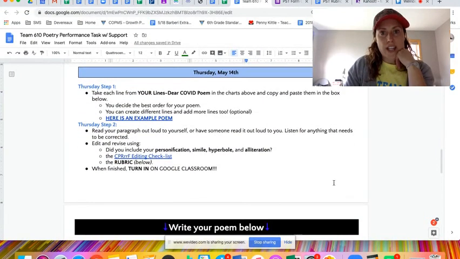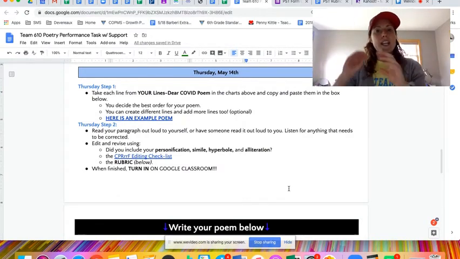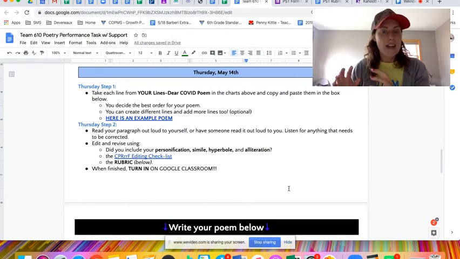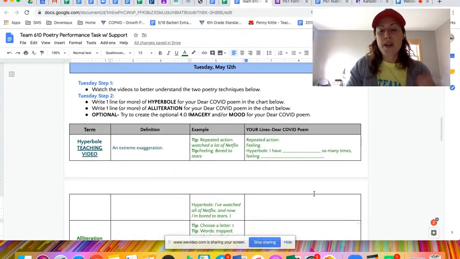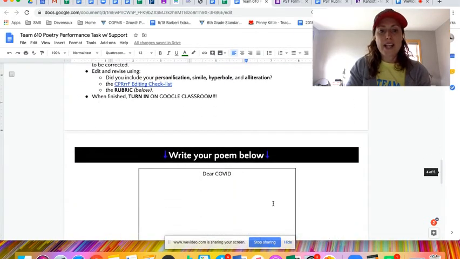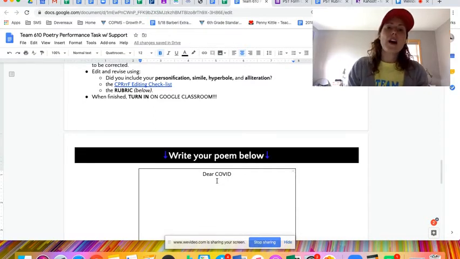For Thursday, so you have Wednesday off, advisory, catch up, and then Thursday, you're going to take each of those lines you had to create a poem. So you could do it in order and just copy, paste. You're pasting them down here where it says write your poem below, and it's starting with Dear COVID. So you just paste those lines. If it sounds good like that, cool. If it doesn't and you need to add a little bit more to it, go ahead and do that too.